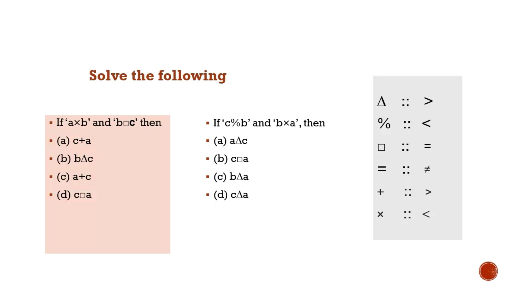A < B, and B = C. So we'll see that A is less than B and B is equal to C. So we can conclude that A is less than C.